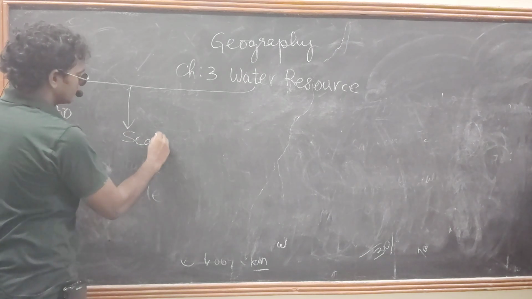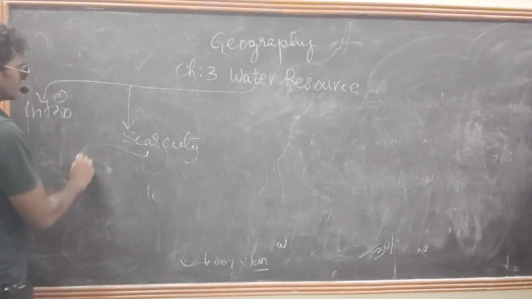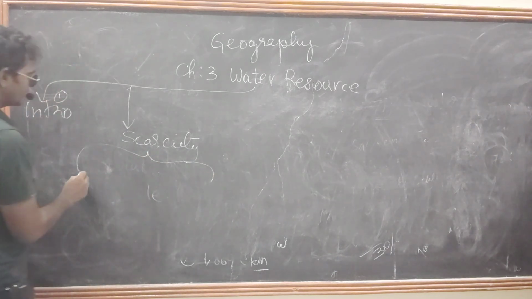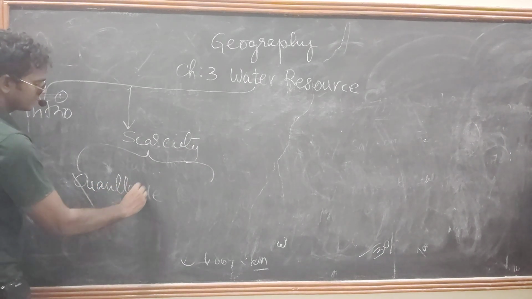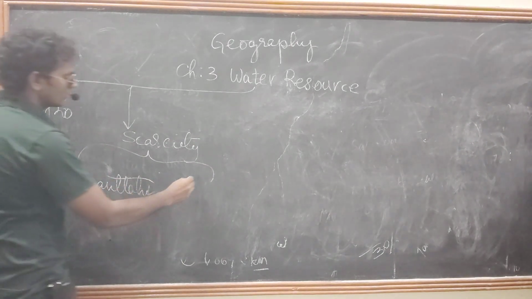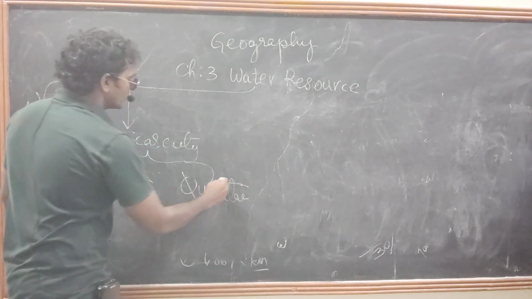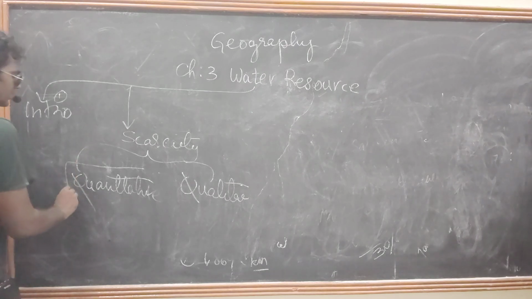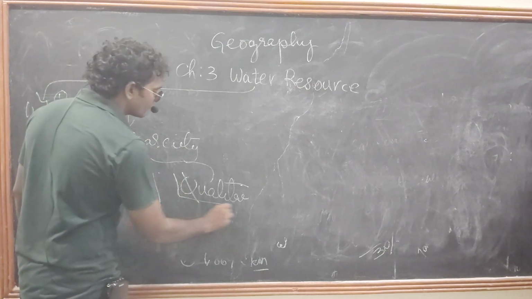Scarcity. There are two types of scarcities, which we already discussed: quantitative and qualitative. Quantitative means the amount of water, and qualitative means the quality of water.